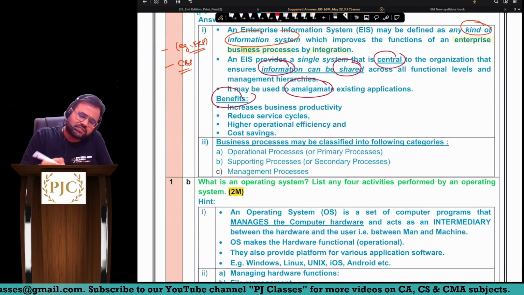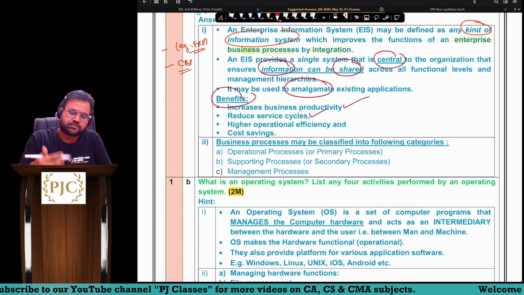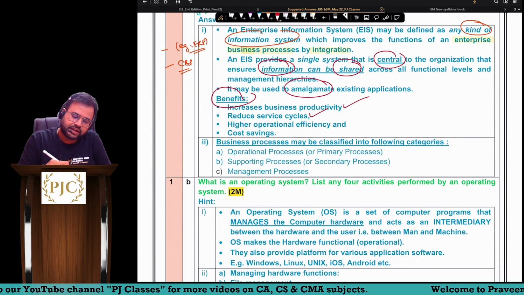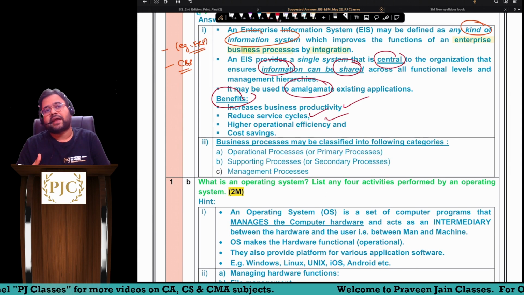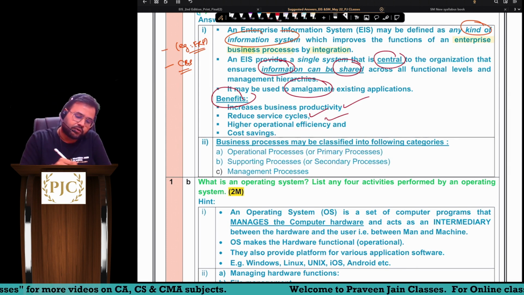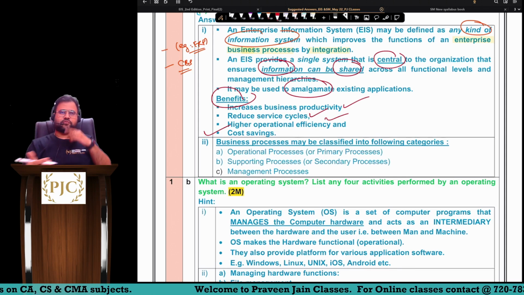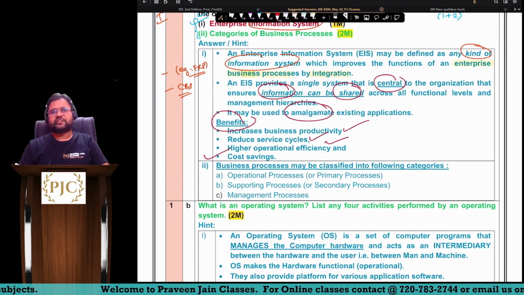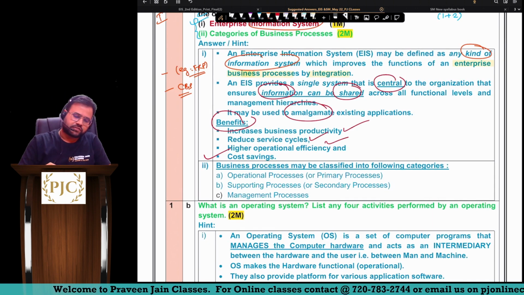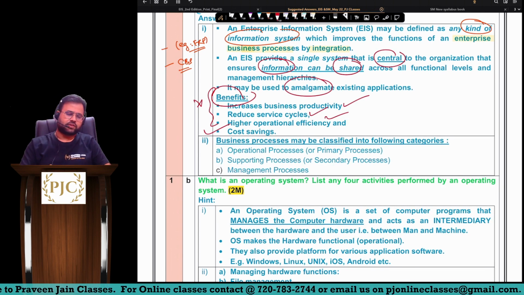So what are the benefits? Again, productivity will increase, and production time will decrease, that is, cycle time is going to decrease. Operational efficiency improves; in other words, there is less manual work, and mostly it will be automated. Cost savings, as more employees are not required, so that type of saving you can also have. So it was a very simple definition, a 1 marker definition of EIS. Even if you don't write the benefits, it's okay. If you write the definition, that is more than enough.